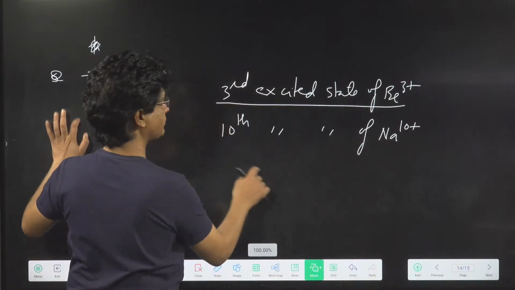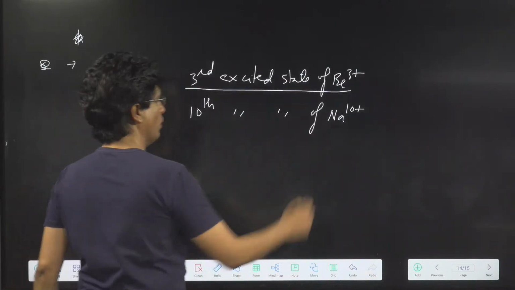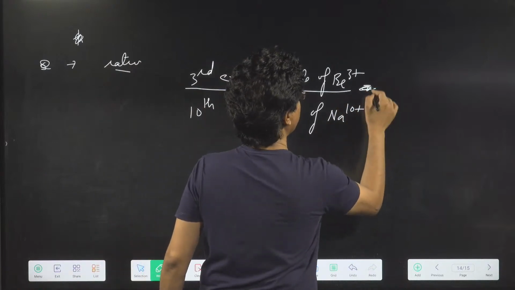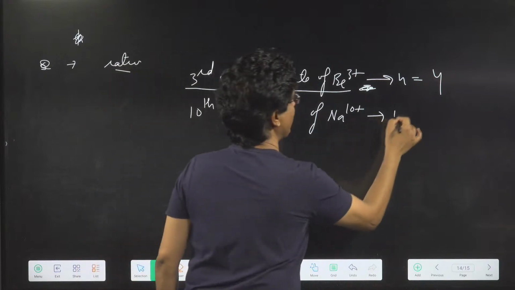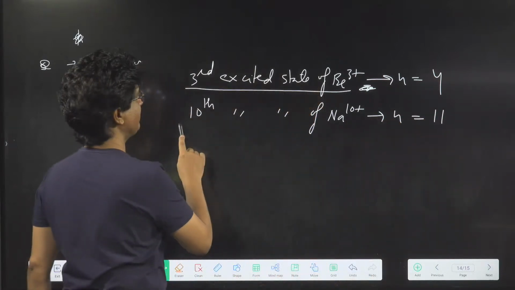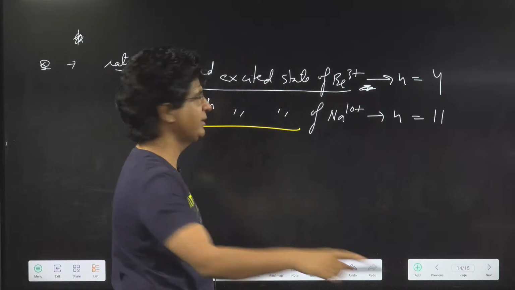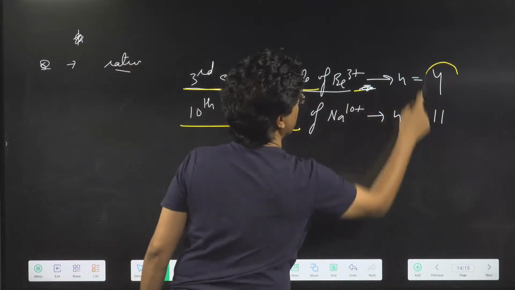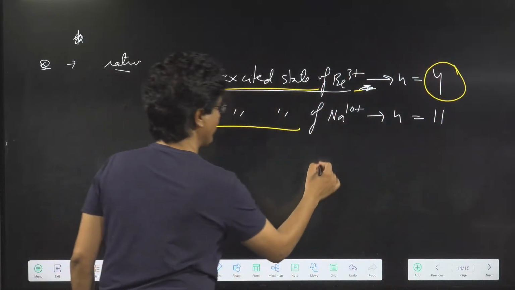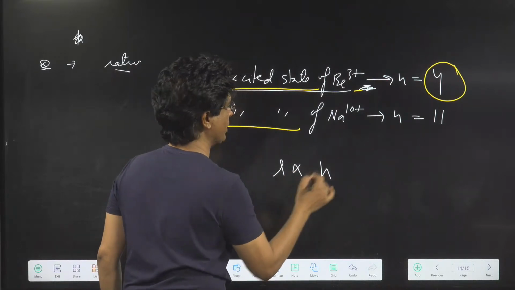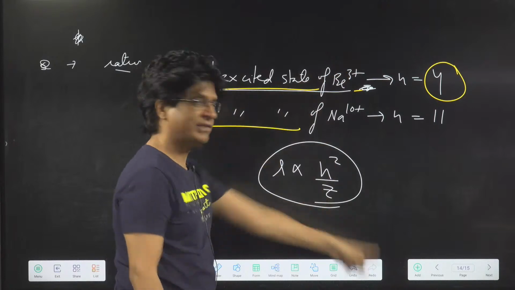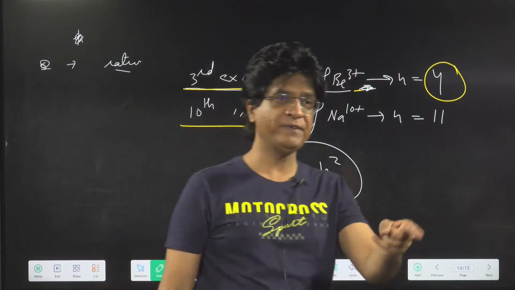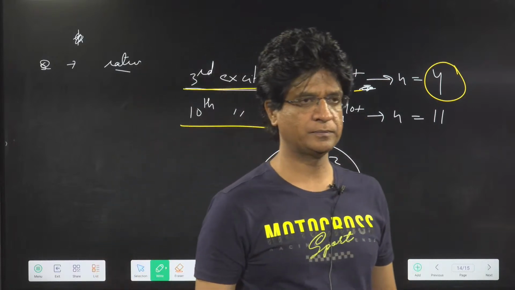Come on. But before that, what do you think the value of n will be? The value of n will be 4 over here, and value of n will be 11. 10th excited state means orbit number 11, and this means orbit number 4. Now we know that R is proportional to n square by Z, because n is also different, Z is also different. Understand that?